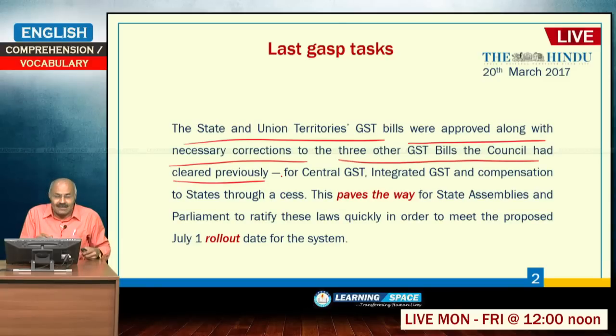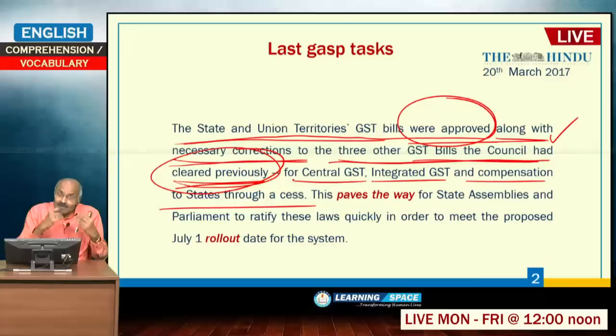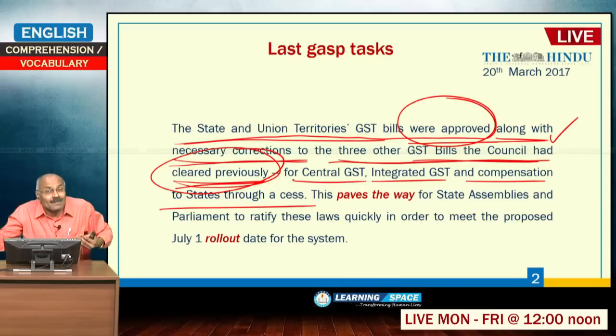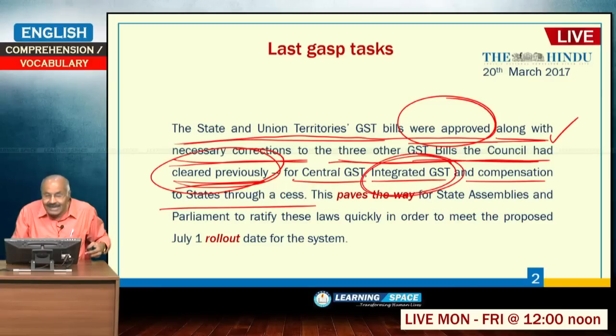So, please understand, the state and union territories GST bills were approved. The GST Council also made some corrections to the previously accepted 3 bills: central GST, integrated GST on interstate sale, and compensation.